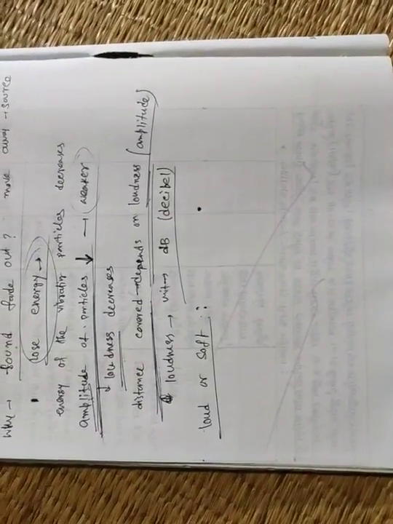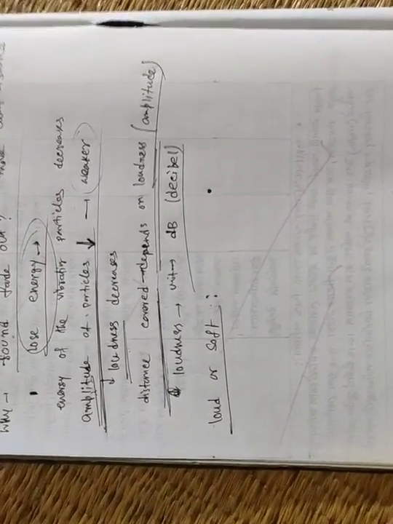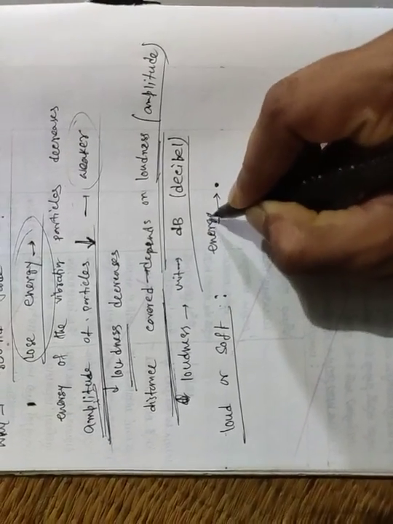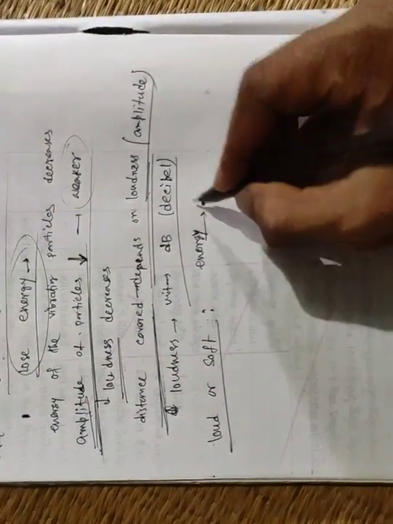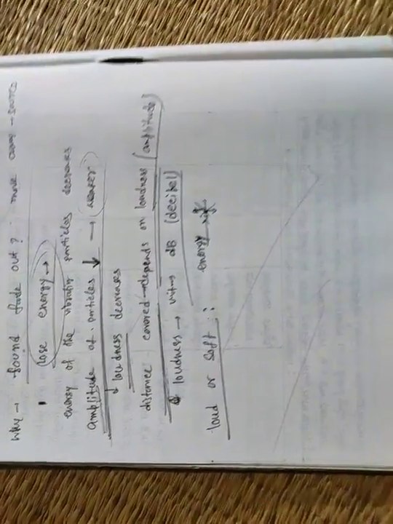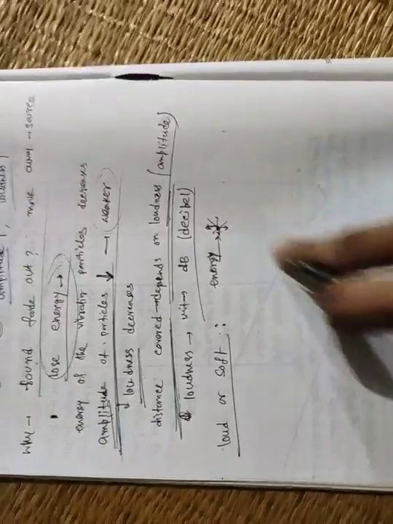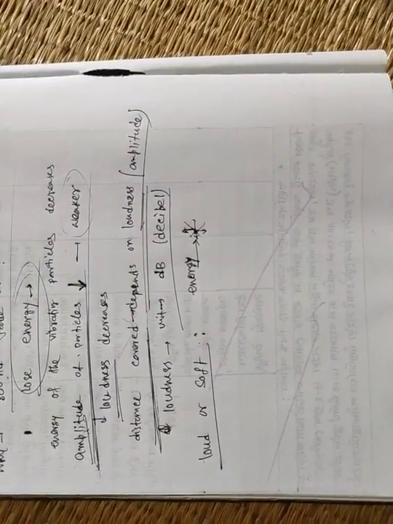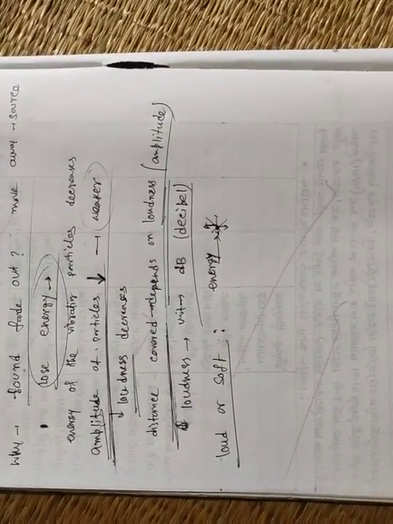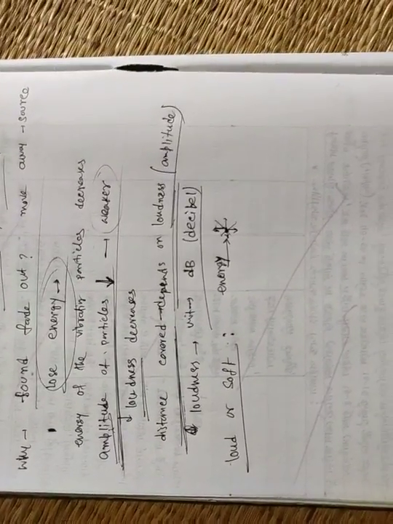When it starts to vibrate, if we give some energy to it, then the molecule starts to vibrate, and maybe in all directions. Clear? If we give some energy into the particle, then the particle starts to move, to vibrate. That means when a particle vibrates, it uses energy.